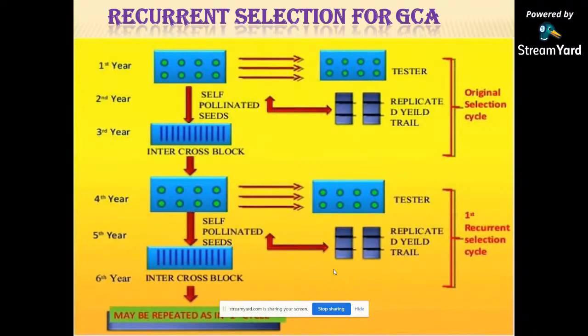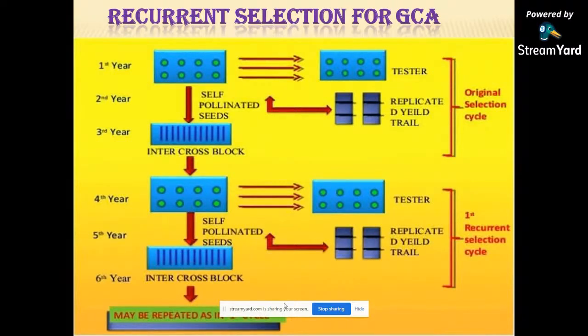In this method, in the first year, superior plants are selected from the base population. The selected plants are selfed and also crossed to a heterozygous tester having a broad genetic base, and the selfed seed is kept in cold storage. In the second year, the cross seed is sown and the combining ability of the selected plants is evaluated, and plants with good general combining ability are identified.